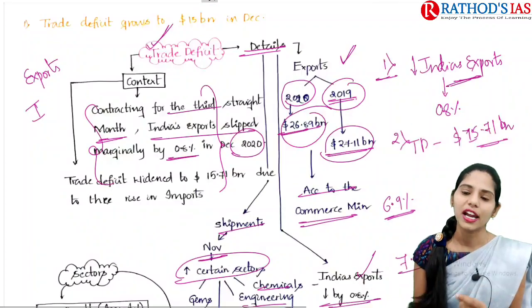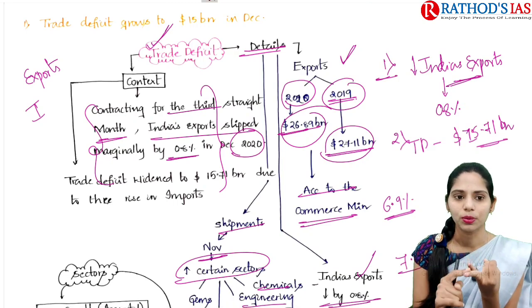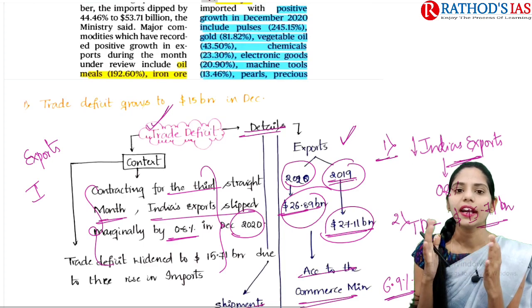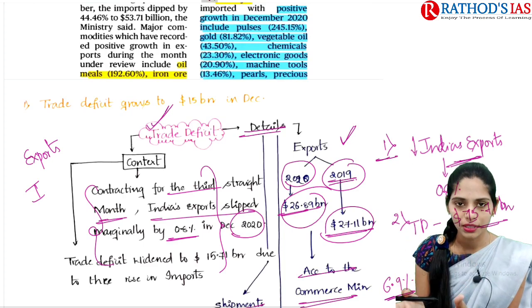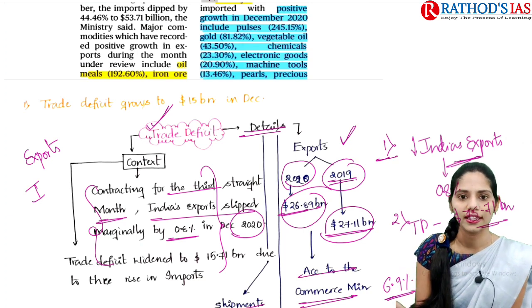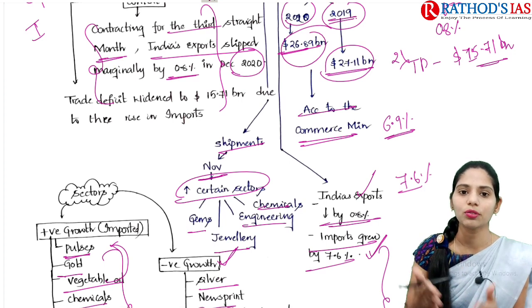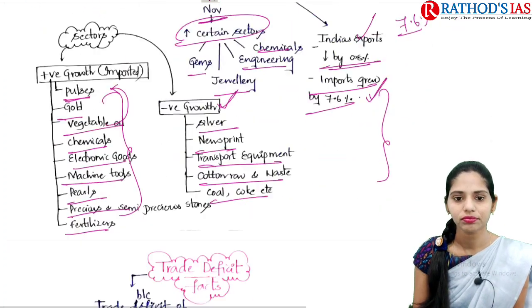One important thing that you should remember here is that it is talking about imports, exports and trade deficit, and it is also comparing the data of December 2020 with December 2019. So these are the things which are highlighted. Now let us try to connect these dots and extract what is the meaning of this.